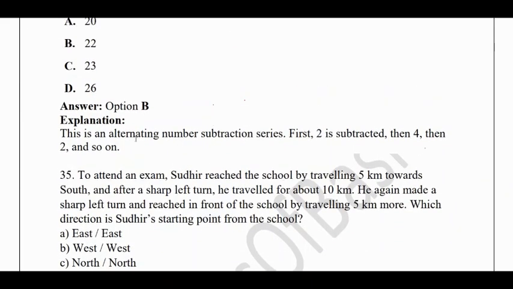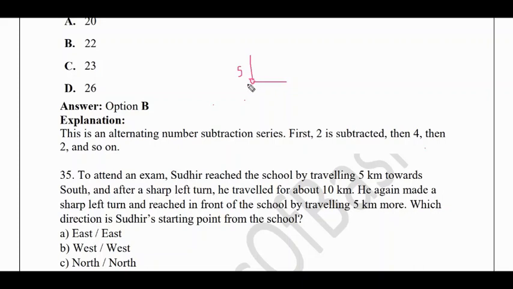Now let us go into the direction problem. To attend an exam, so I'll write here. Okay. So they reached the school by traveling 5 kilometers towards the south. So I was at this point. It traveled south 5 kilometers, and after a sharp left turn, so for me the left turn is in this direction, but for him the left is in this direction. So this is the most confusing part for every student, so please don't get confused. The left turn should be taken according to his direction, not from our direction.